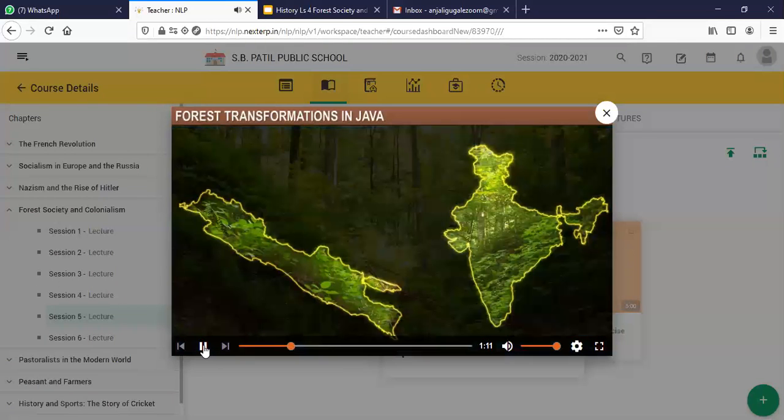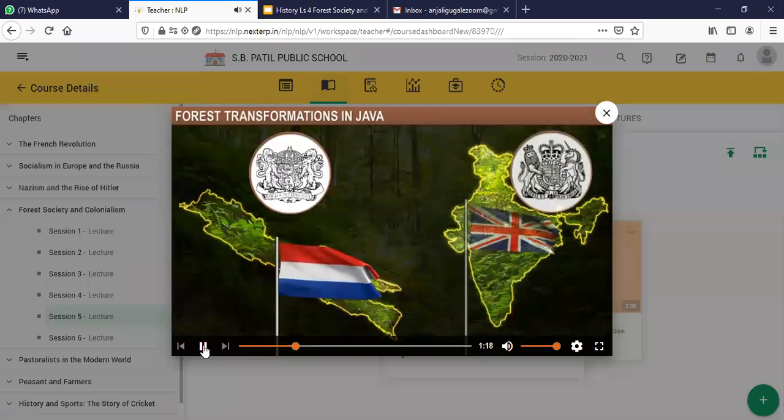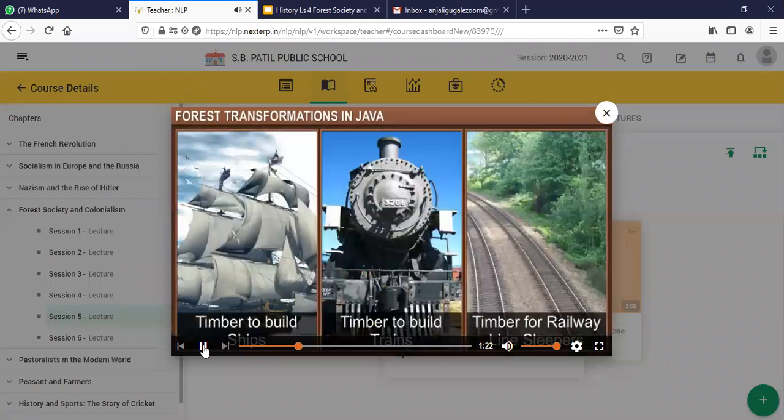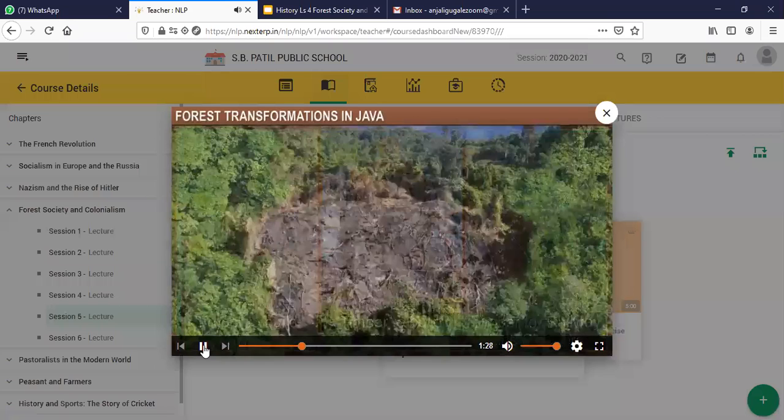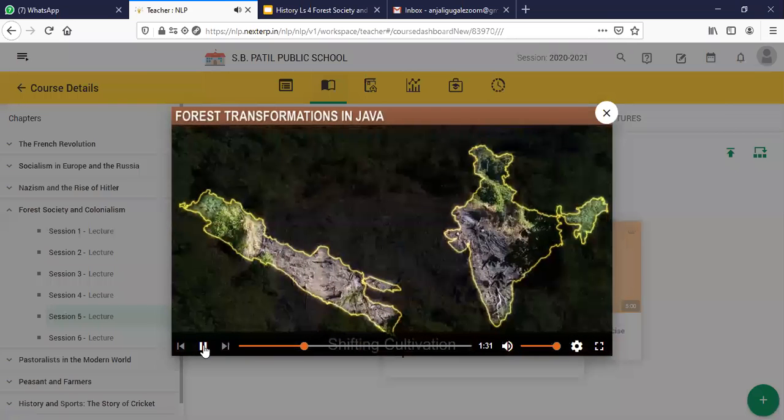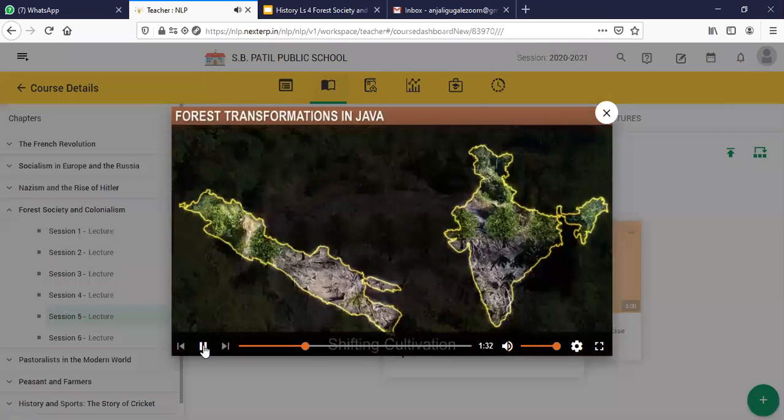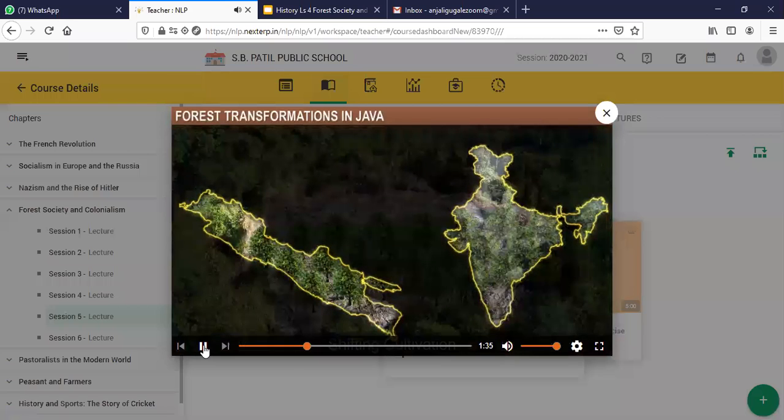Forest management in Java and India was started by colonizers, the Dutch in Java and the British in India. Both carried out large-scale deforestation for timber to build ships and sleepers for railways. Shifting cultivation was practiced for several generations by the forest communities of both places.